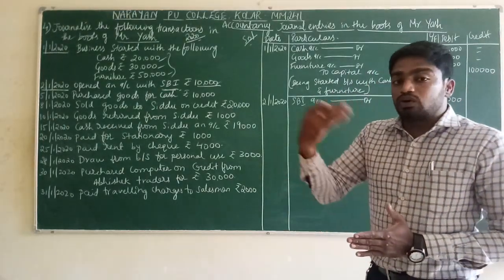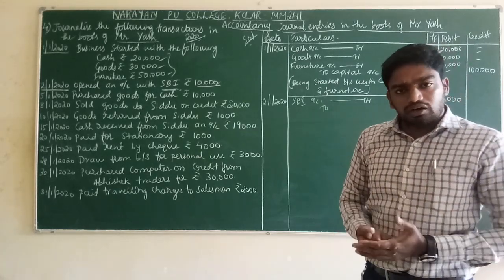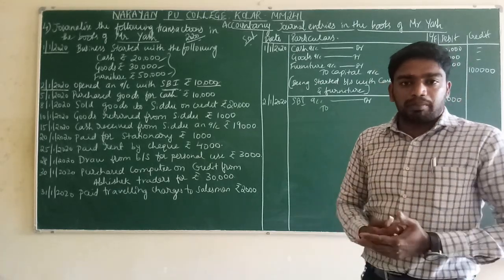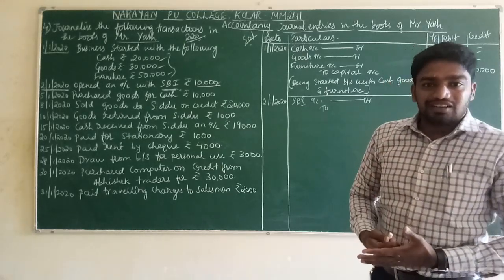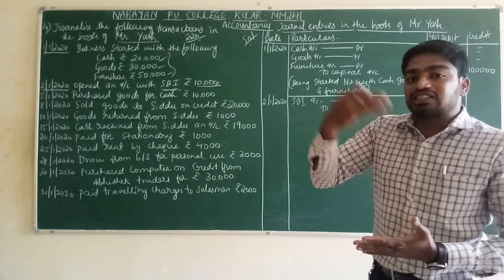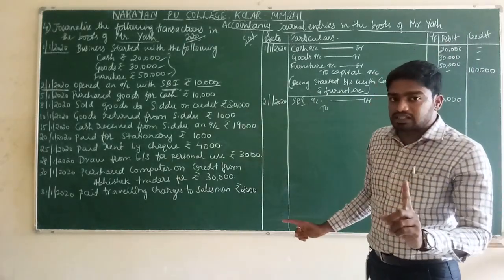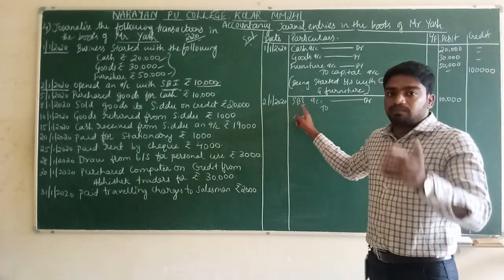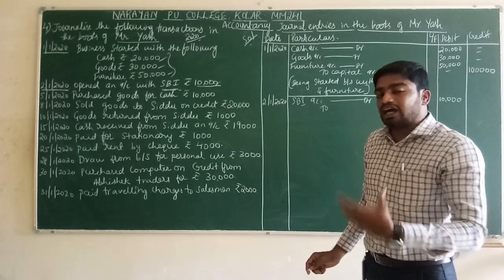Two, credit. What goes out from the business? What are we giving to the bank? We are giving cash to the bank. Correct? Cash is going out from the business. First we identified debit: debit the receiver. SBI is the receiver. Credit: what goes out from the business? Cash is going out.